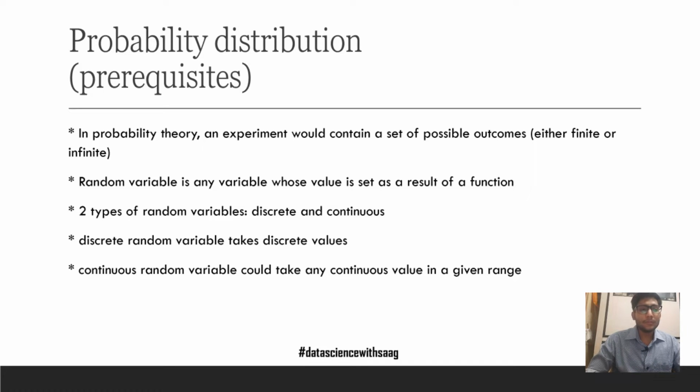A random variable could be discrete or continuous. A discrete random variable takes discrete values such as 1, 2, apple, orange, the values which are discrete in nature, whereas a continuous random variable could pick any value in a particular range.